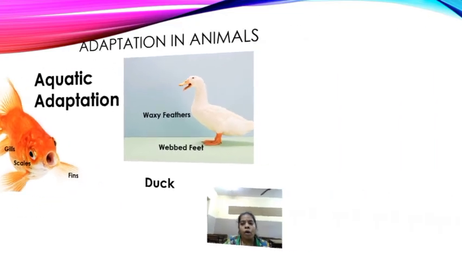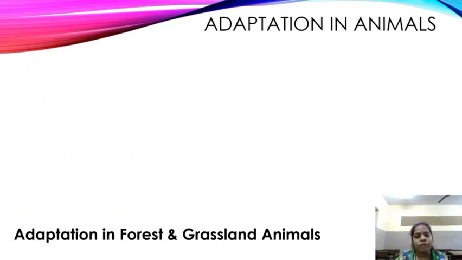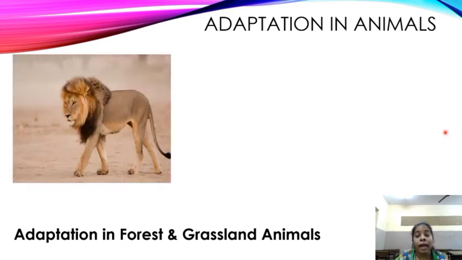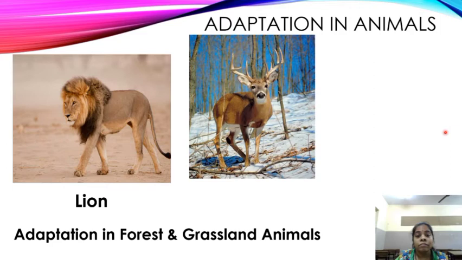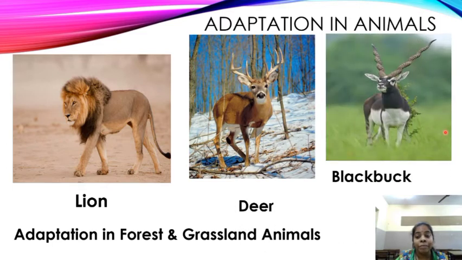Now, let us see the adaptation in forest and grassland animals. How do the animals of forest and grassland adapt themselves? See the lion, see the deer, and see the black buck. This is a carnivorous animal, children, and these are herbivorous animals. Now, what are their adaptations?